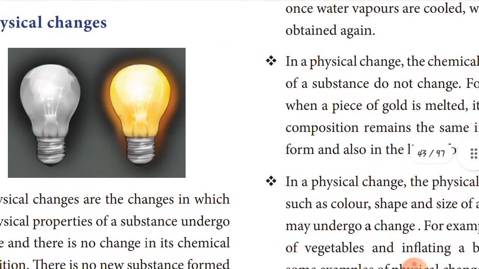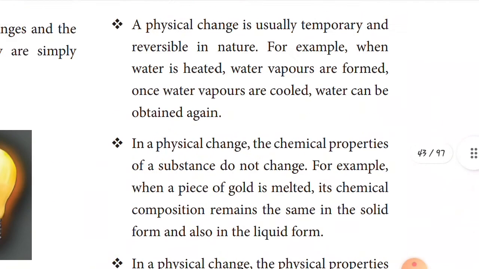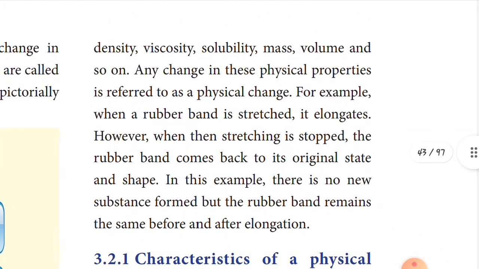You see the diagram, children. The tungsten filament there. And you see the density and viscosity, solubility, mass, volume, everything, and so on. Changes in the physical properties are referred to as physical changes only. Take an example, children. A rubber band is stretched, it elongates.